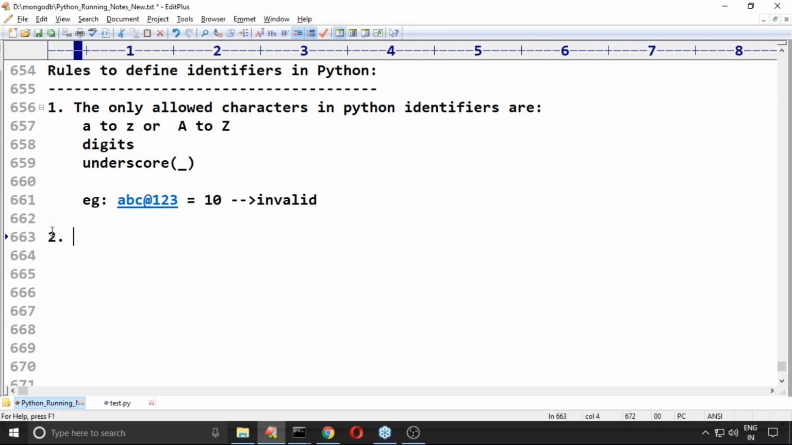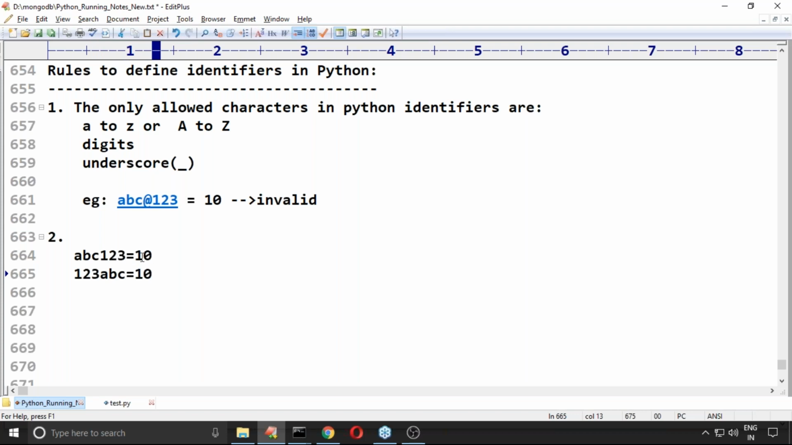Next, if I take it like this, can you please tell me, is it valid or not? ABC123 is equal to 10. Valid or invalid? Valid. What is the problem? Only alphabet symbols and digits are used. Valid. Suppose 123ABC is equal to 10. Is it valid or invalid?